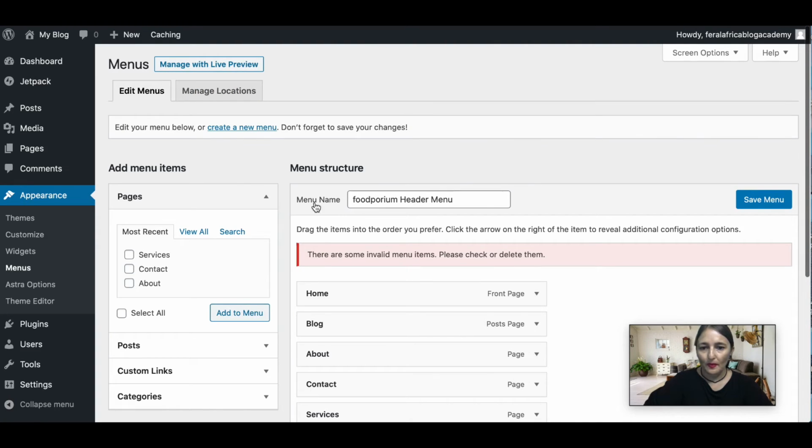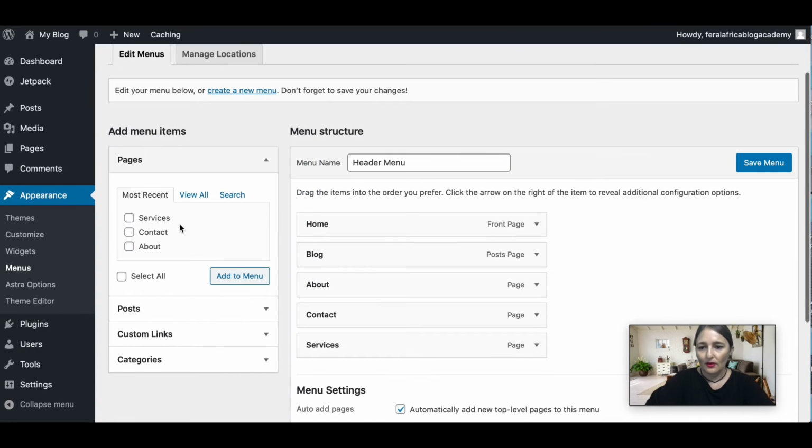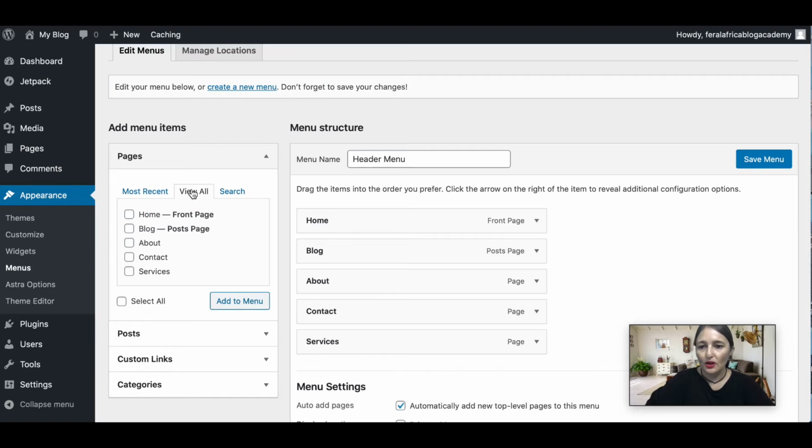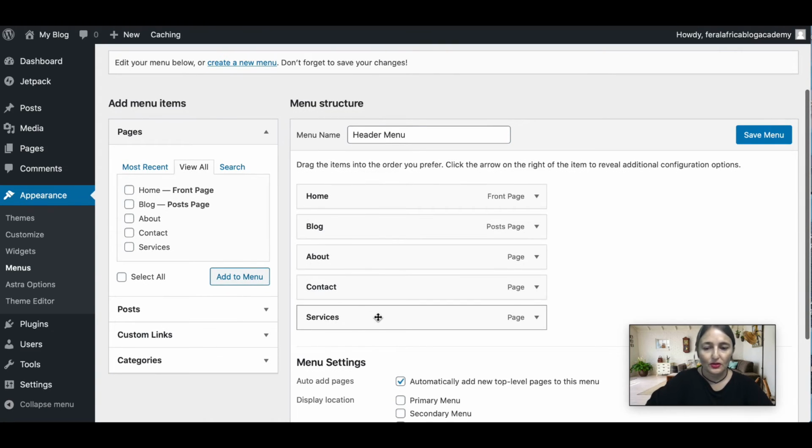Okay, so for the menu name, we'll just call this header menu, and I just want to go and save it there. Now if you go and view all here, you'll see all the pages that you've got: your home, your blog, your about, contact, and then of course your services page. You can move these around in whichever order you want, and then you just go and save menu.